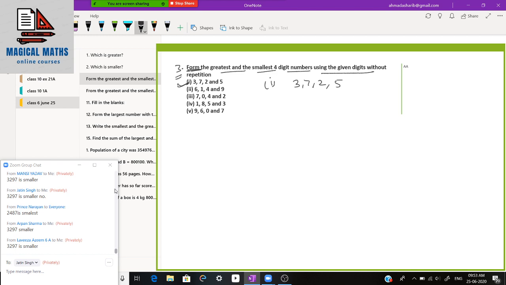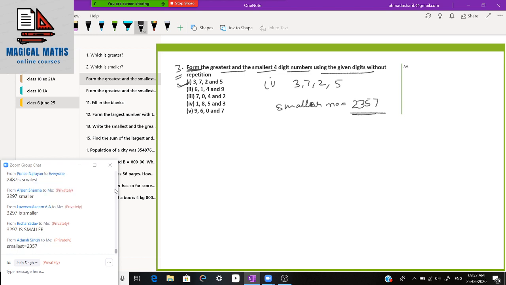We have to make a smaller number as well as a greater number using these digits. So how can we form the smaller number? First of all, we will use the smallest digit, which is 2, then the next greater, that is 3, then 5 and 7.